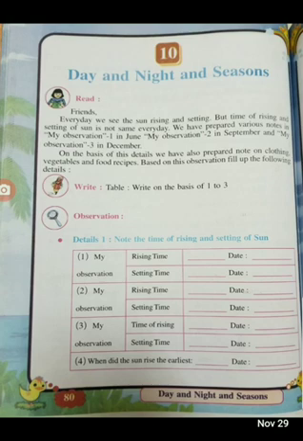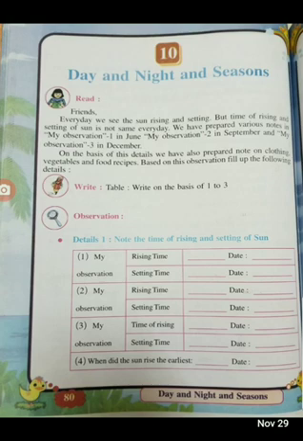Nowadays in your smartphones, you see the weather report, and in that you can find out the rising time of the sun and the setting time of the sun. No 2 days the time will be the same. Every day the rising and the setting of the sun will have a little difference, at least in minutes or seconds. The sunrise will be sometimes 6 o'clock, sometimes it will be 6:30, like that. So the timing of the rising and the setting of the sun will be different every day.